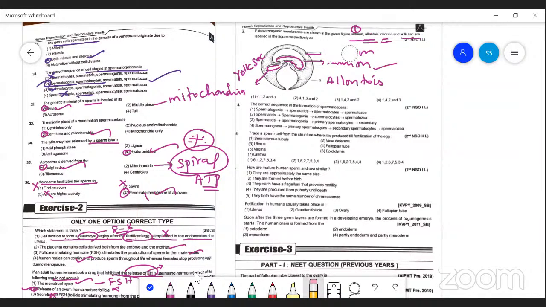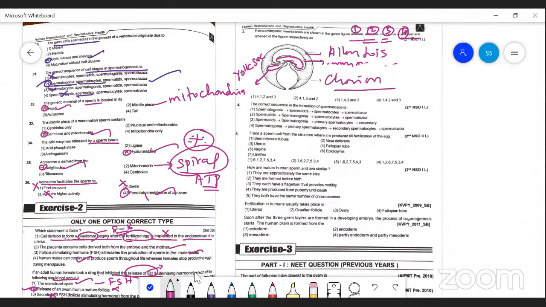The third one is the chorion. So: three, chorion; one, amnion; two, allantois; four, yolk sac.